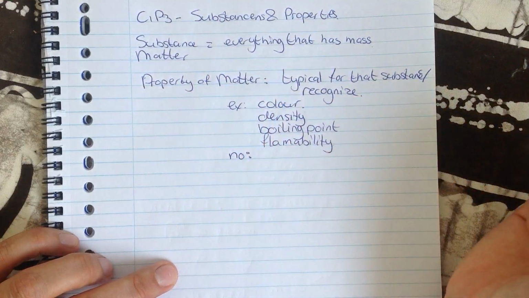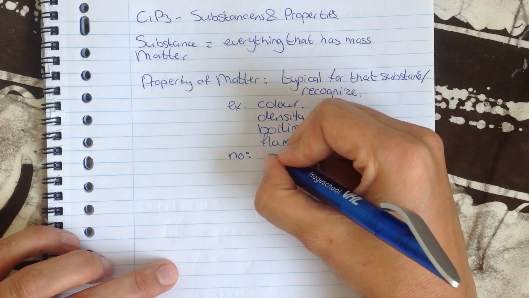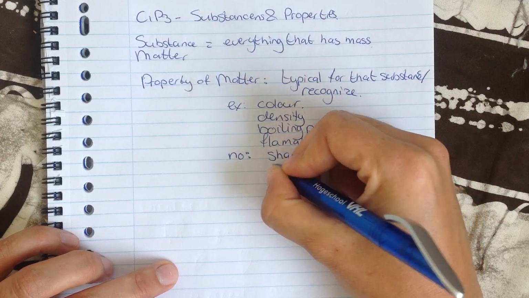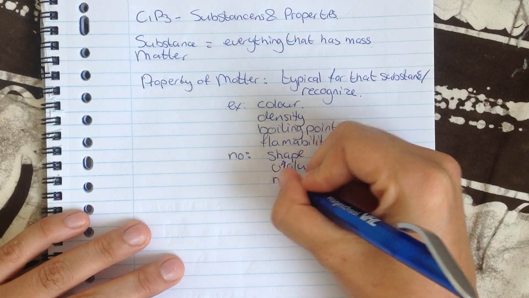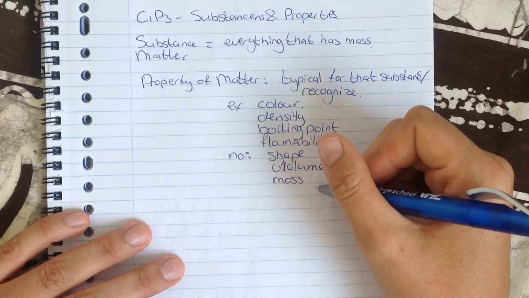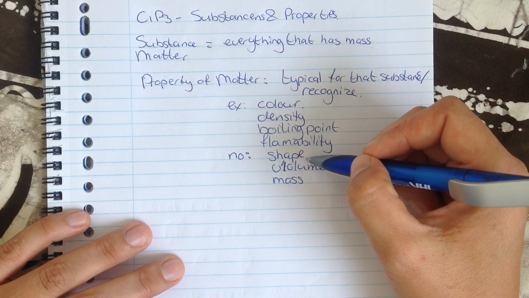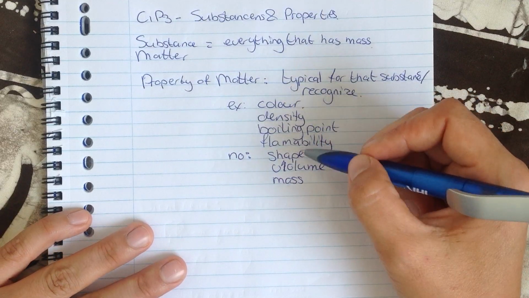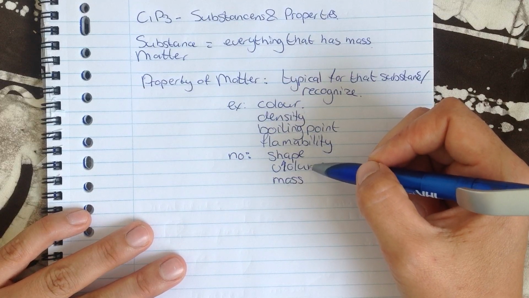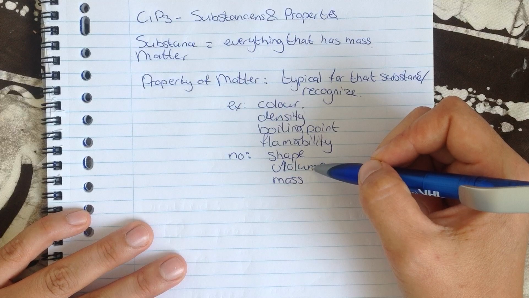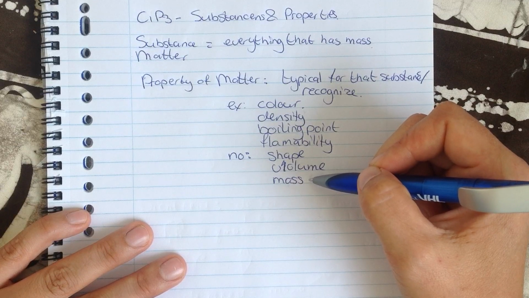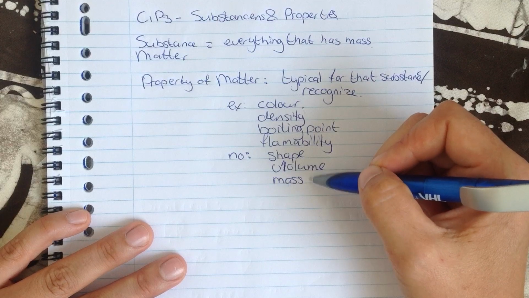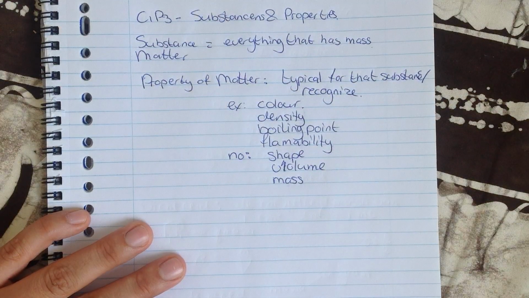There are also some examples that are not properties of matter. That is shape, volume, mass. Those are things that are not properties of a substance. I cannot say that something is sugar because of its shape, because sugar can have a lot of shapes. Same for volume. I cannot say this is water because of its volume, because it can take either more or less water. And same for mass. So I cannot say, okay, this is sugar because it weighs 2 grams. I can also take 4 grams or 10. So those are not properties of matter.